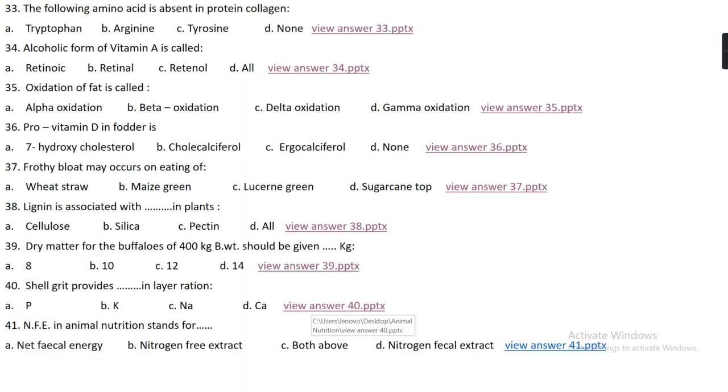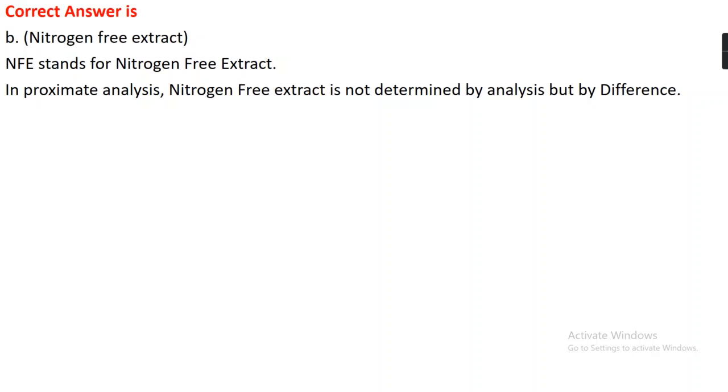Question number 41. NFE, that is nitrogen free extract, in animal nutrition stands for option A, net fecal energy. Option B, nitrogen free extract. Option C, both. Option D, nitrogen fecal extract. The right answer is option B, which is nitrogen free extract. In proximate analysis, all others are determined by means of analysis, but nitrogen free extract is calculated by means of difference, that is dry matter minus all analyzed products, then it gives the nitrogen free extract percentage in feed.